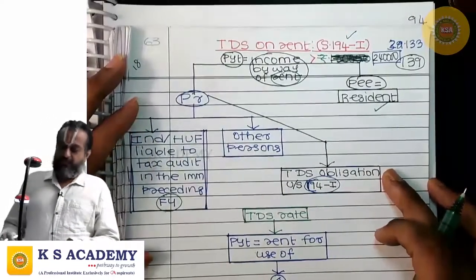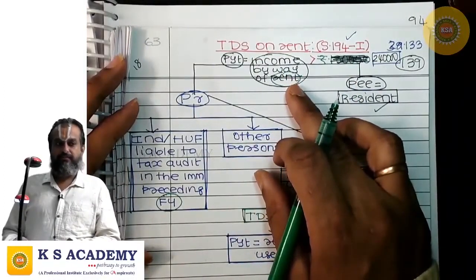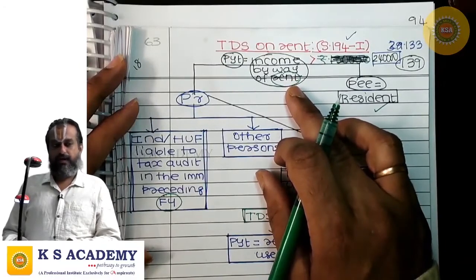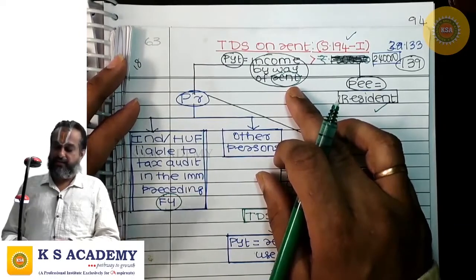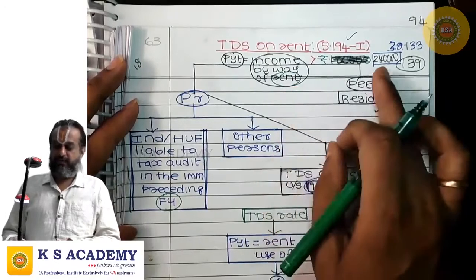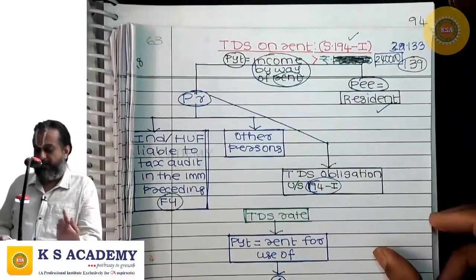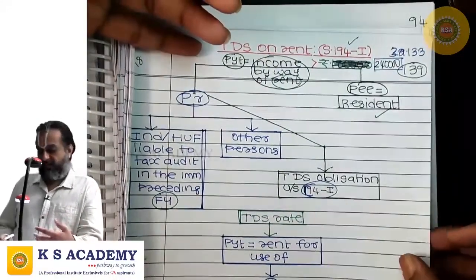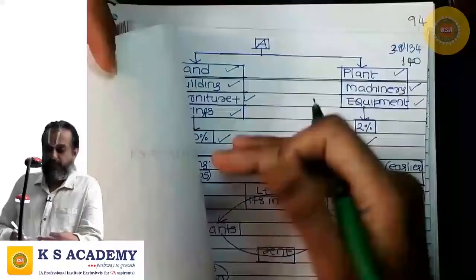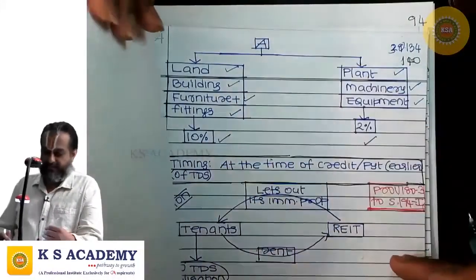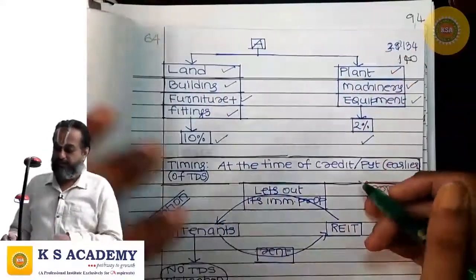Fine. The TDS obligation under this section arises only when the amount paid by way of rent or credited, or likely to be paid or credited during the financial year, is crossing 2,40,000. The threshold limit is 2,40,000. Then only there is TDS obligation. The TDS rate is 10% if the rent is for use of land, building, furniture or fittings. It is 2% if the rent is for use of plant, machinery or equipment.